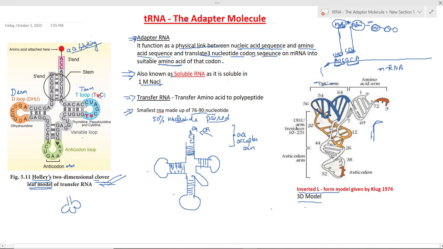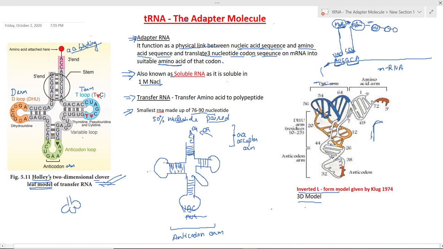Another important arm, which is here, is the anticodon arm. We call this arm the anticodon arm. Why is it called the anticodon arm? Because there is an anticodon against mRNA on this arm. This is the anticodon, the first anticodon at which the tRNA comes. This is UAC, and it will pair with the codon on mRNA, that is AUG. This is the anticodon arm because it has the anticodon in it.